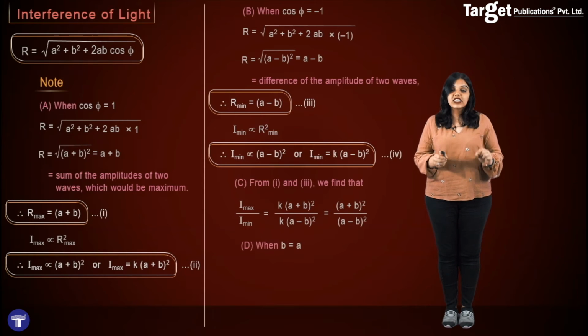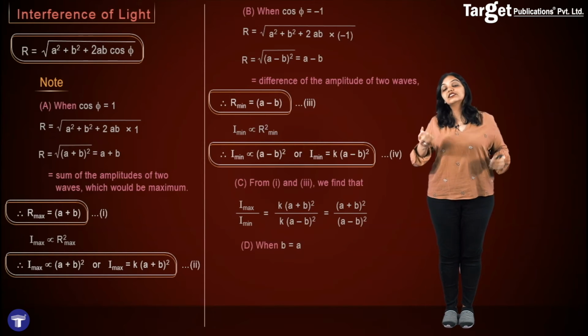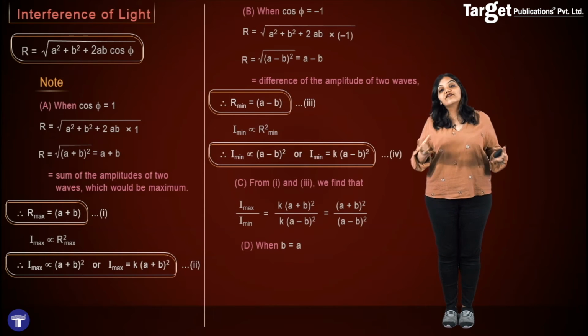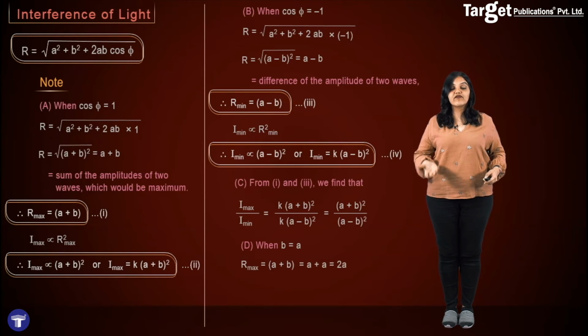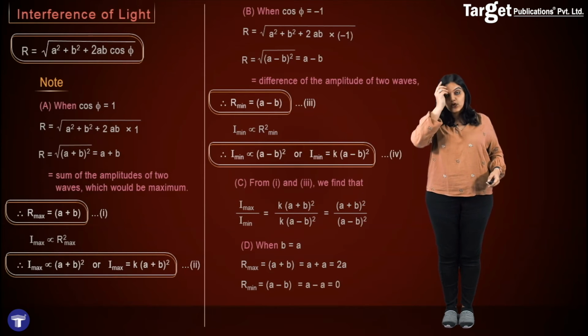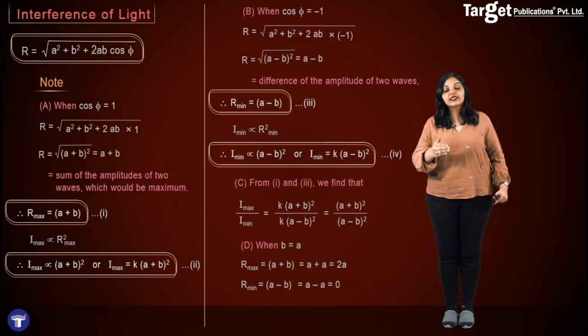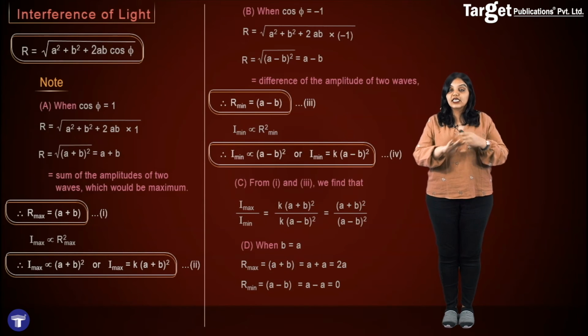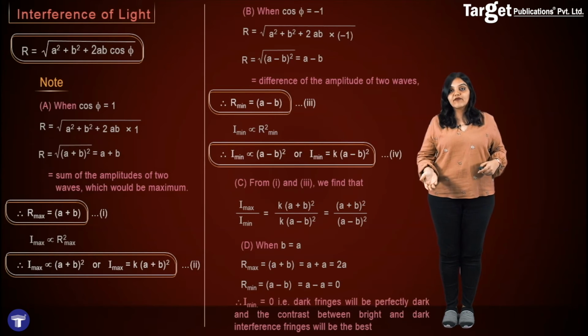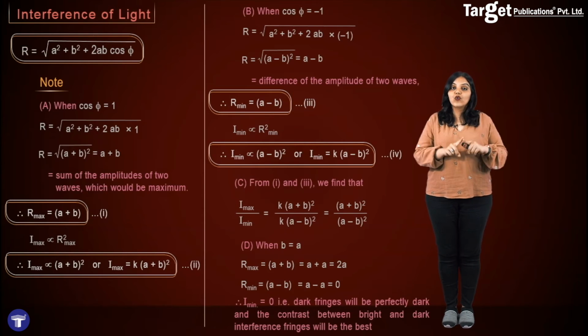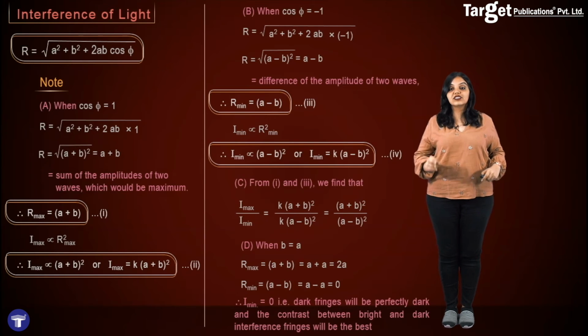Finally, I can also note that if B and A are equal, that means the two waves which are interfering have the same exact amplitude, then the maximum amplitude of the resultant wave will be 2A and the minimum amplitude of the resultant wave will be exactly equal to 0. And why is this important? It is important because the minimum is 0. That means the region of low intensity will be perfectly dark, and the maximum is 2A, which is the maximum value that you can obtain when the waves are interfering. Therefore, if you have interference between two waves which have the exact same amplitude, the contrast between the bright and the dark interference fringes will be the best.